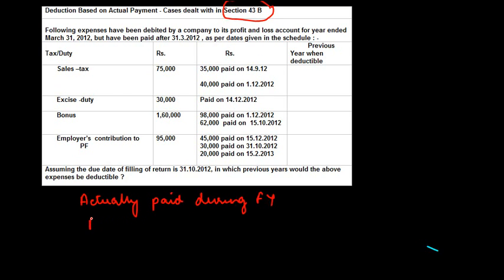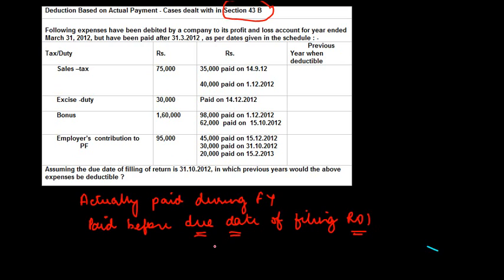or it is paid before the due date of filing return of income, right? So in respect of these payments which are covered, what we need to see is what is the due date of filing the return of income. If it is paid before that date, it is allowed. If it is paid after that date, it is not allowed as a deduction.